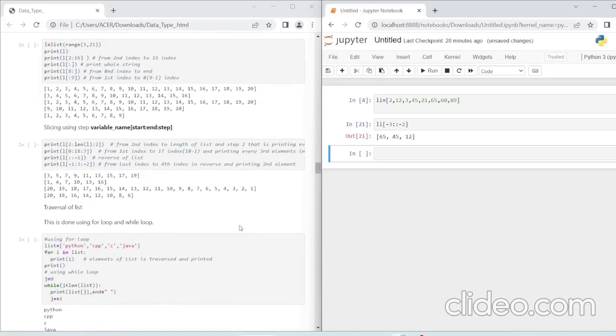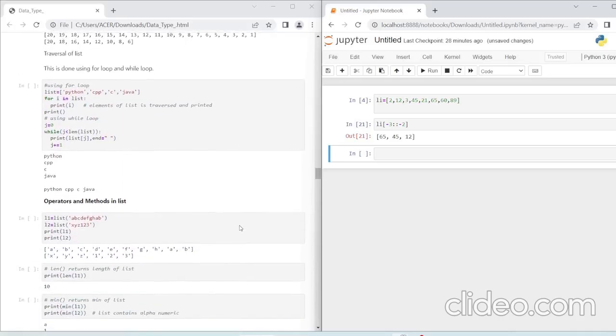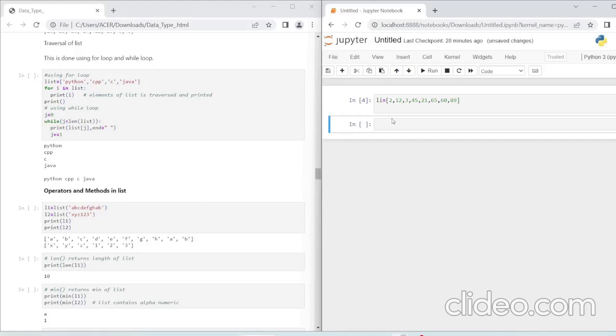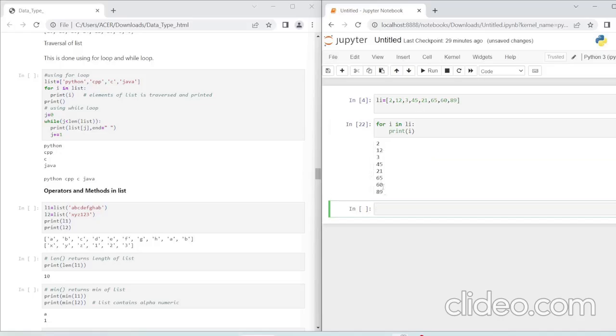Next, I want to tell you about traversal. So traversal can be done using for loop and while loop, and both are the same in Python. There is no difference between for loop and while loop. Okay, so in for loop we can simply write for object in sequence. So the sequence is li here, print i, and we don't need to print the index. It will pick the element automatically. Okay, so 2, 12, 3, it printed it.